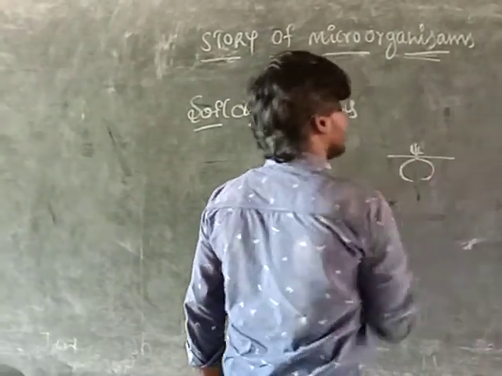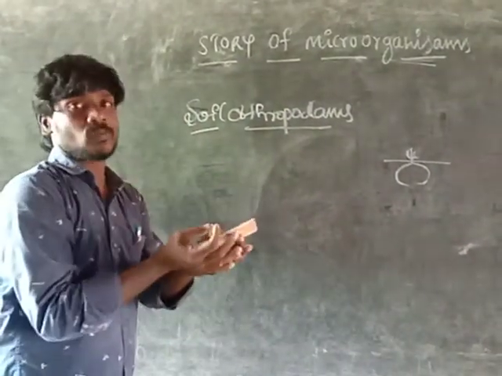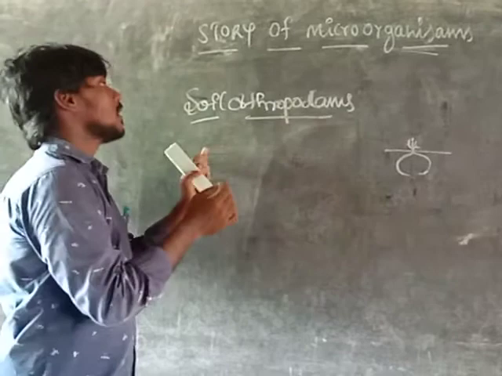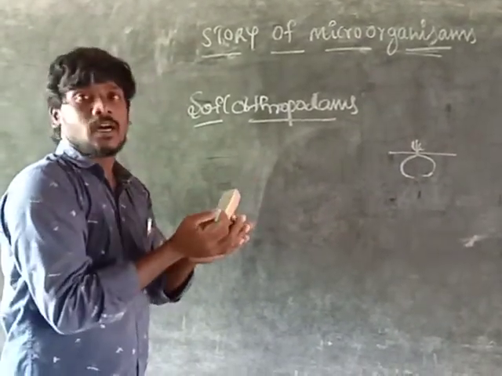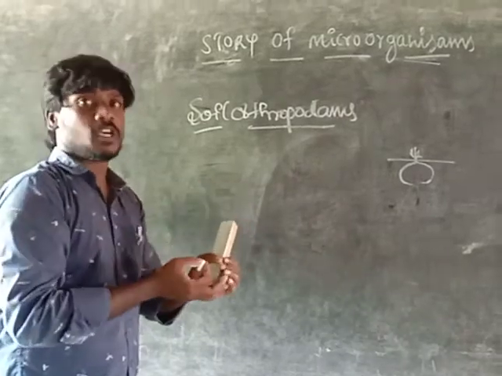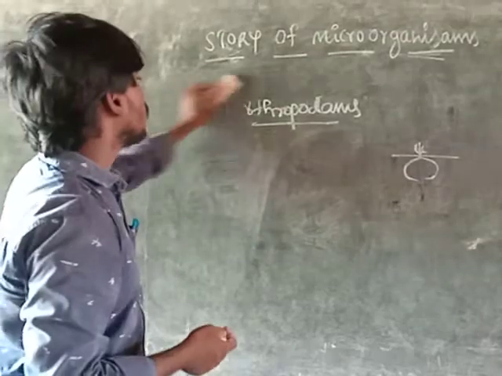That is called seed germination. That's why the soil becomes fertile. Why? Because soil arthropods are very powerful in giving natural fertilizers. Okay, so that is the observation and identification of soil arthropods.